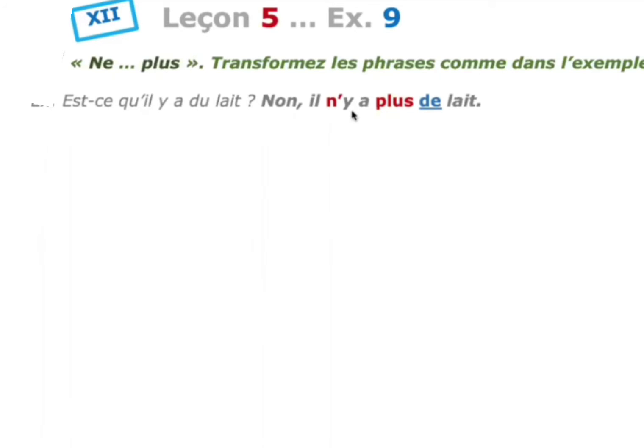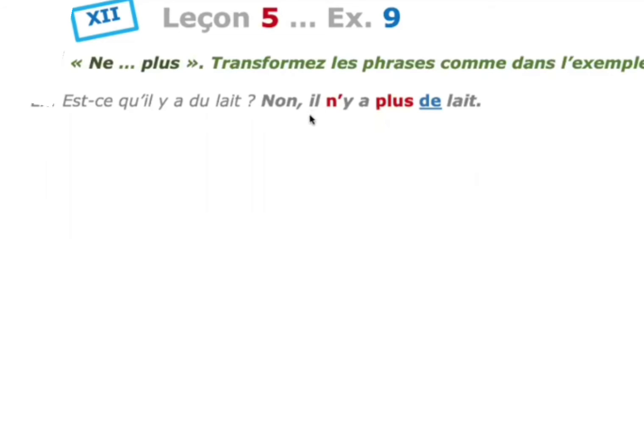So, as the question, you need to give the answer in the negative, and you should not use the usual negative expressions before the verb. So, special negative expressions you need to use here, that is ne and then plus. Here the expression is il y a. I hope you know the negative expression is ne and plus. Il n'y a plus. There is no more milk.